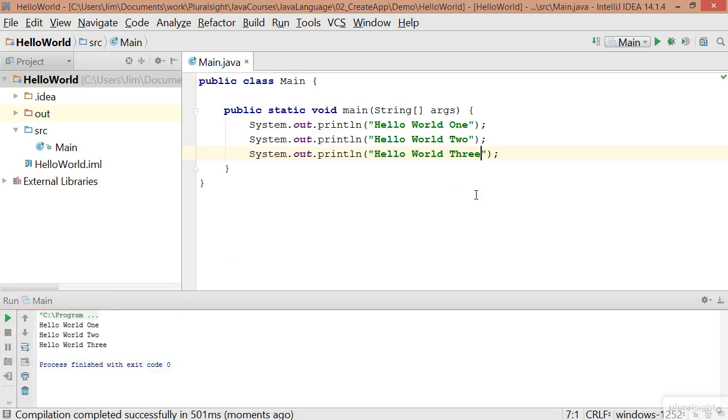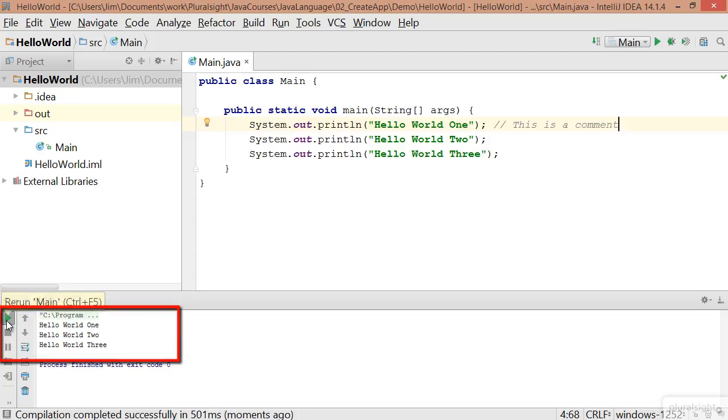So using comments, we can add information into our source code. First I'll use a line comment, so I'll just do a // and say this is a comment. And this comment only exists until I get to the new line. You'll notice that even the IDE is using a different color text to make the comment stand out. But if I run this, it has no impact on what my program does. Still says hello world 1, 2, and 3.